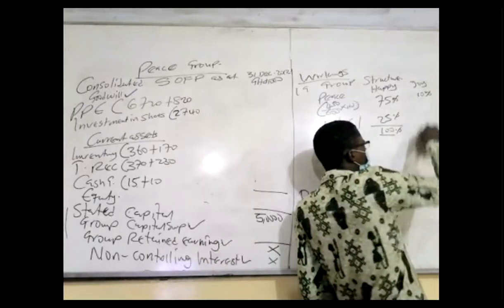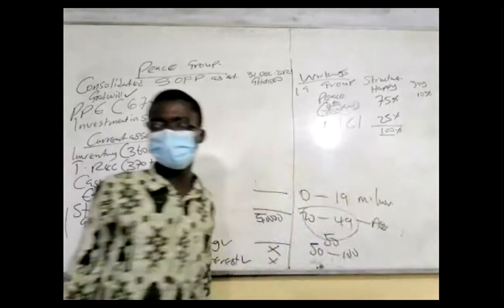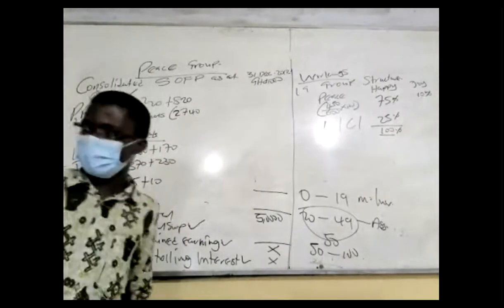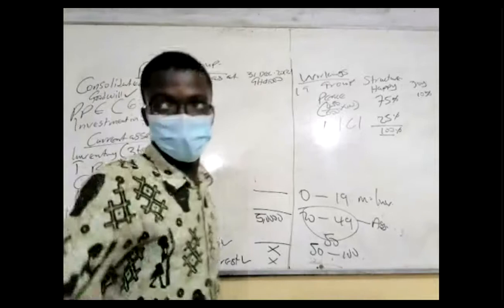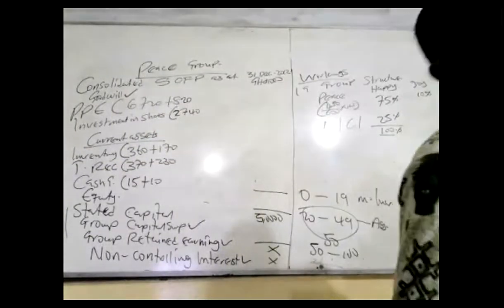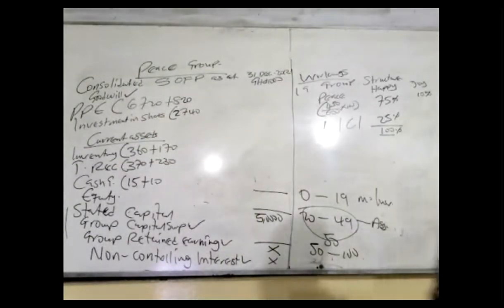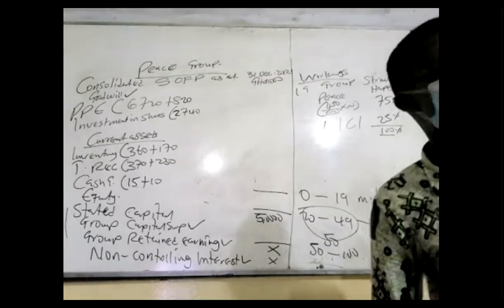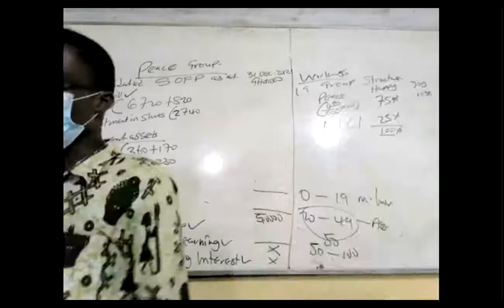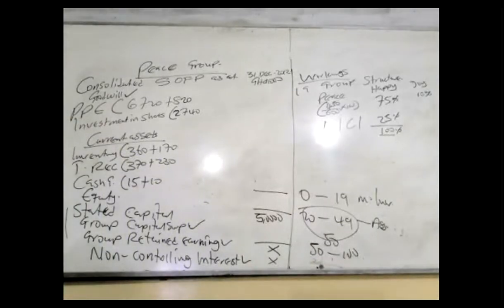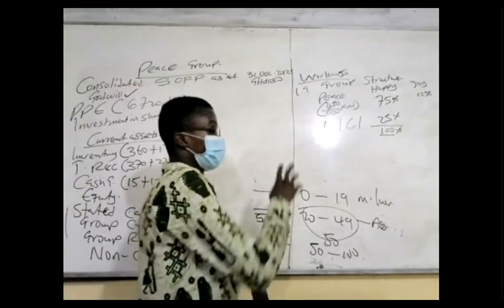Because you now don't even have control, and then you have classified somebody as non-controlling interest. You yourself, you don't have control, and that person has 90%, and you're calling that person non-controlling interest. Is that fair? No. So don't try. An associate doesn't have NCI. You don't have control, so you can't classify someone as NCI. That's the first one. I'll be clearing them.